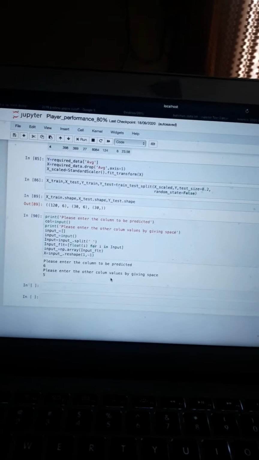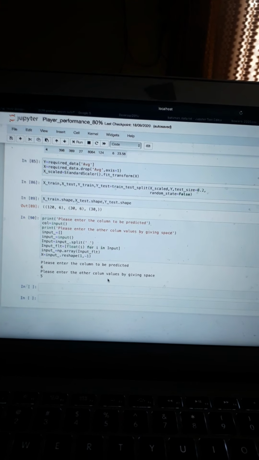Player, country, career, match, innings, no ball, run, highest score, highest average. These are the matches on an average basis, and the remaining I am working on. That's it. Thank you.